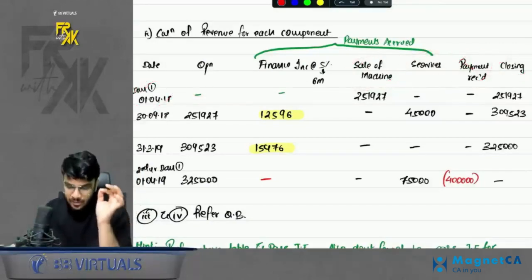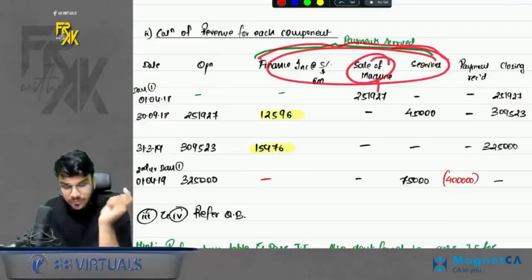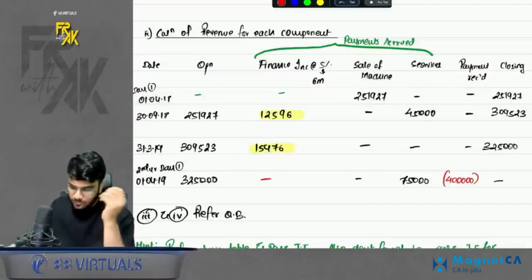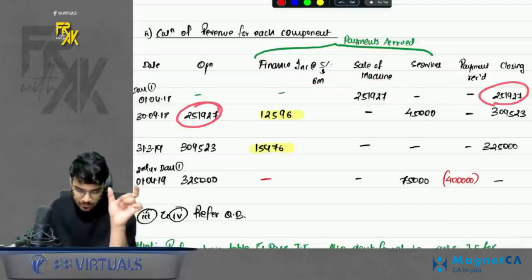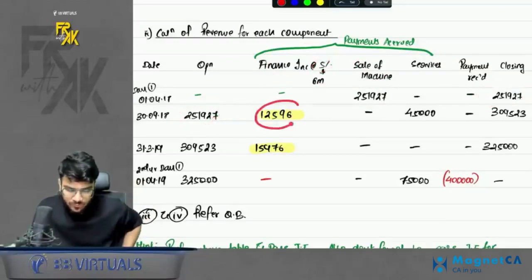But on the first date, did any of the 3 components accrue any revenue? Yes. Sale of machine accrued a revenue, so book that. Repayment received nothing, because payment will be received after 1 year, closing date. After 6 months, book the finance interest. Rate of 5% for 6 months was given in the question, so we booked the finance income.